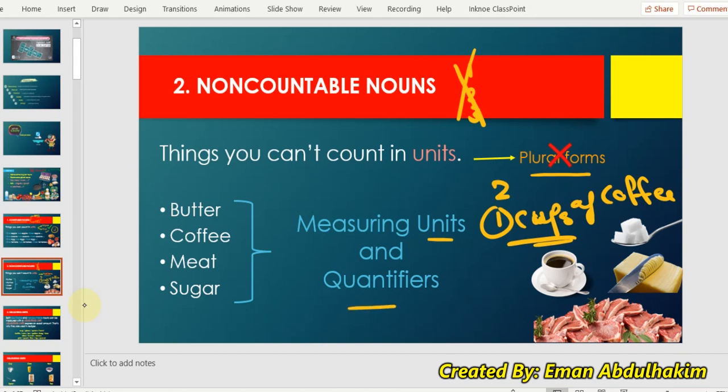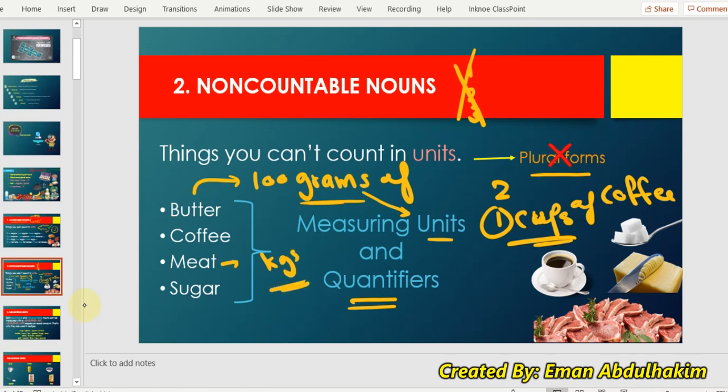Units are measurement units. For example, I can say 100 grams of butter. I use grams because grams here is a unit of measurement. Or a quantifier like cups, for example. Two spoons of sugar, 2 kgs of meat. So the first thing you need to know about uncountable nouns: I cannot count them, I can measure them, and I have to use another word before them.